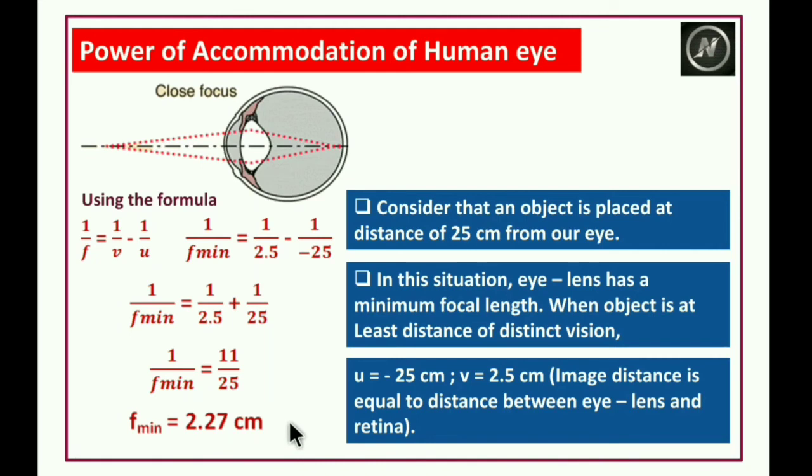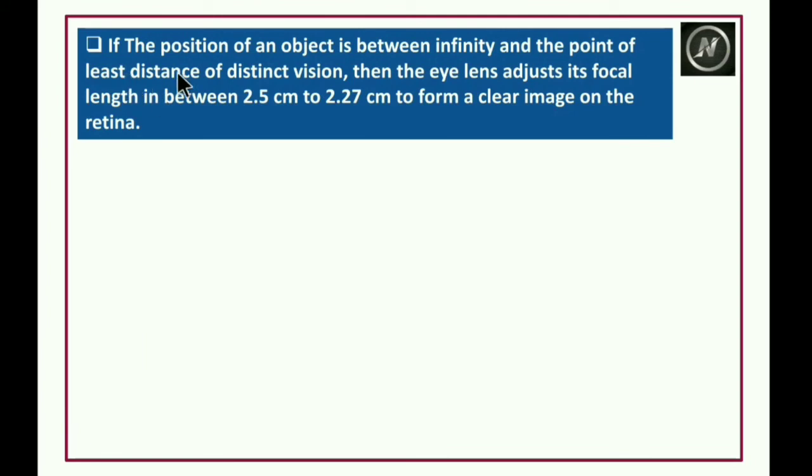What is the maximum focal length? If you place the object at infinity, the maximum focal length is 2.5 centimeters. If you place the object at the least distance of distinct vision, that means 25 centimeters from your eye, then the focal length is 2.27 centimeters. If the position of an object is between infinity and the point of least distance of distinct vision, then the eye lens adjusts its focal length between 2.5 centimeters and 2.27 centimeters to form a clear image on the retina.